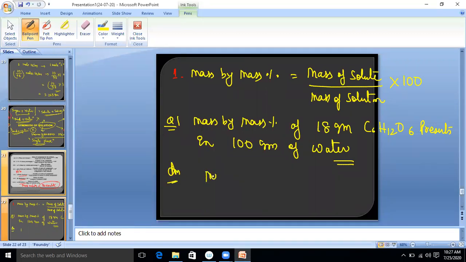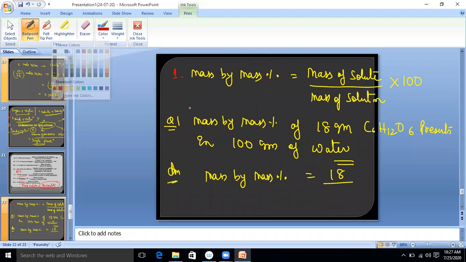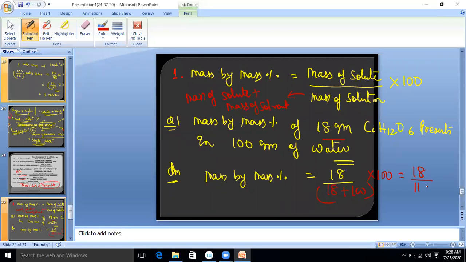Look at what mass by mass percentage is. Mass of solute is 18 gram. Now, not mass of solvent, mass of solution. What is the mass of solution? Tell me. Mass of solution is, we know, mass of solute plus mass of solvent. Always remember, mass of solute here is 18, mass of solvent here is 100, multiplied by 100. That means 18 upon 118 multiplied by 100. This is the correct one.